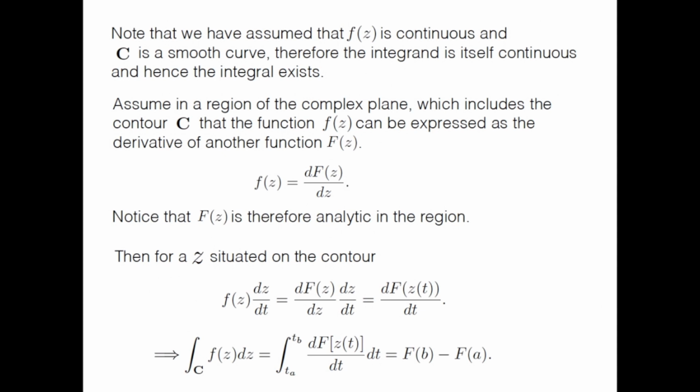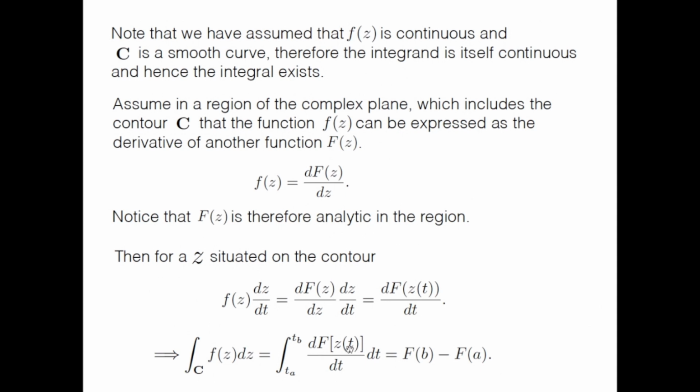But then for a point situated on the contour, you can write f(z) dz/dt as dF/dz times dz/dt, so that is equal to d/dt of F(z(t)). So that means this integration along the contour C of f(z) dz can be written as integration from Ta to Tb of d/dt of F(z(t)) times dt, which immediately gives us this.